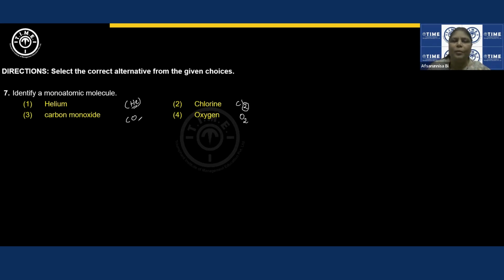Now this is a compound made up of 2 different kinds of atoms, right? But atomicity, we talk about only for an elemental molecule generally. So helium will be the correct answer. Any inert gas will always be monatomic in nature. Even metals, if you take, you will write aluminium Al, right? Sodium, you will write it as Na. Iron, you will write it as Fe. You don't write it as Fe2, Fe3 like that, right? So all are monatomic in nature, right? Guys, any doubts, you can put it in the chat. I'll definitely answer your questions.